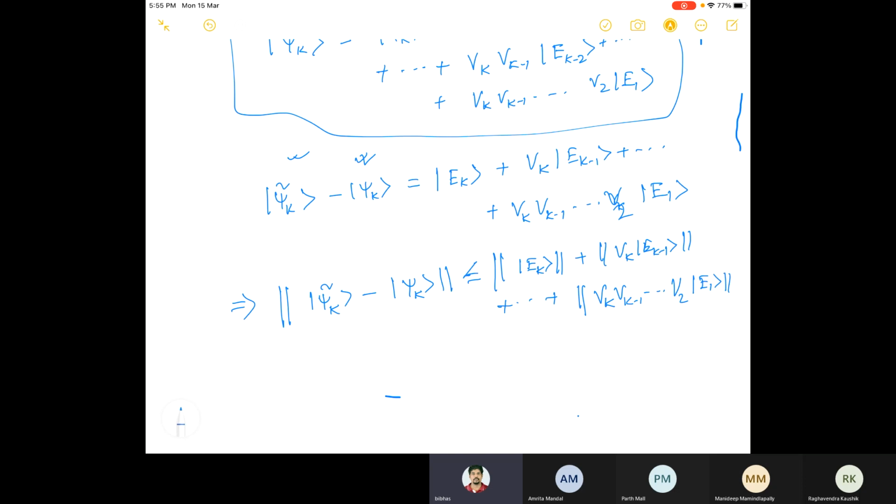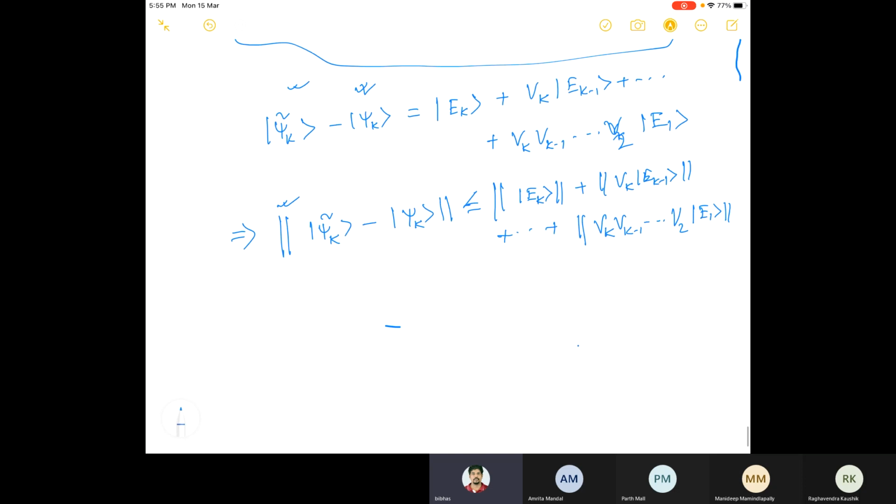Now this is not any norm, but to make our life simple, we will assume that this is a unitarily invariant norm. For example, norm 2, the standard Euclidean distance, is unitarily invariant.